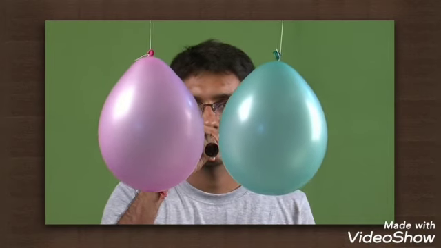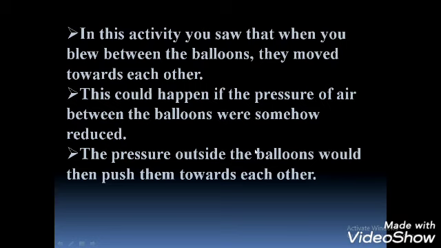Why did this happen? When air is blown between the balloons, the air starts moving at a higher speed than the air around it. In this activity, you saw that when you blew between the balloons, they moved towards each other. Right? This could happen if the pressure of air between the balloons were somehow reduced. When we blew between the balloons, what happens? Yes, the pressure of air between the balloons is reduced. Then the pressure outside the balloons would push them towards each other. Right? Okay, now we can move to the last video.